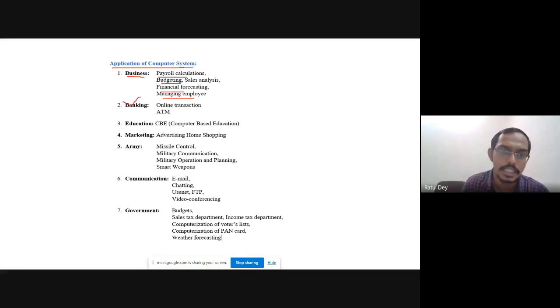If you go to the banking sector, there are online transactions. Any online transaction is done by the computer system. And even your ATM, after all, is a machine, that means it is a computer system. In the education sector, you are using online classes, so this is computer-based education. In the marketing sector, any kind of advertising, any kind of home delivery, systems like Amazon and Flipkart, they are doing their complete business through the computer system.